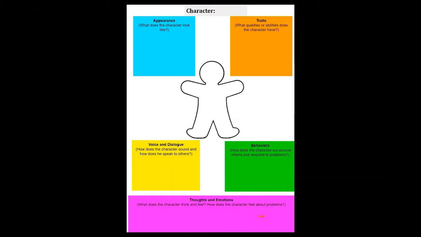And the last box on the bottom is their thoughts and emotions. What does the character think and feel? How does the character feel about problems? The students will jot down the emotions and internal thoughts of this character in this box right here.